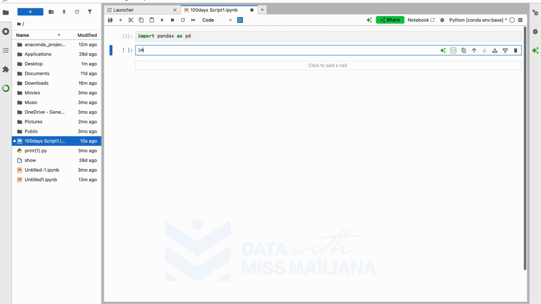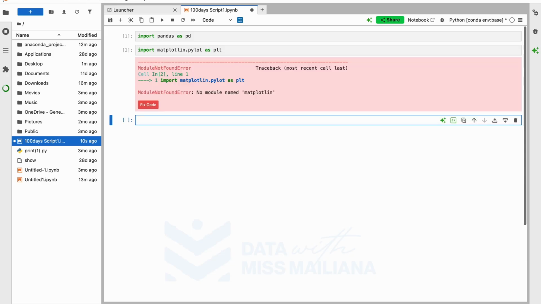So import matplotlib.pyplot. It's code that I find online, so do not think, oh, I know this off the top of my head. Right, so shift and enter.